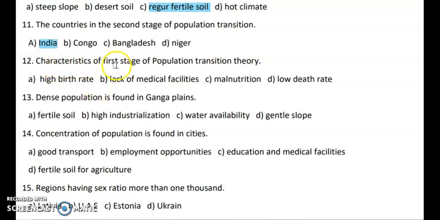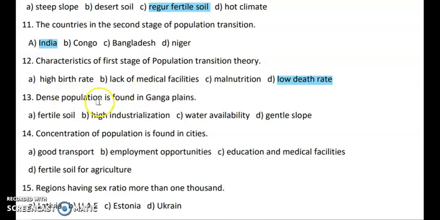Next question. Characteristic of first stage of population transition theory. So what are the characteristics of the first stage? It is the high birth rate. So what is the characteristic of it? Basically high birth rate, high death rate. Okay, so these are the characteristics. So what is the incorrect factor which you see in the case of this question? It is low death rate. Okay, so low death rate is not possible because it has high birth rate and high death rate.